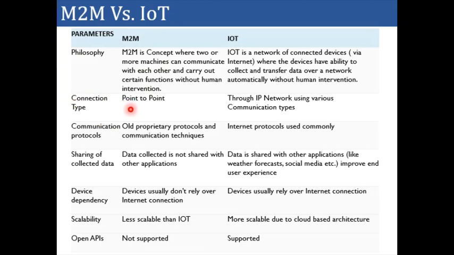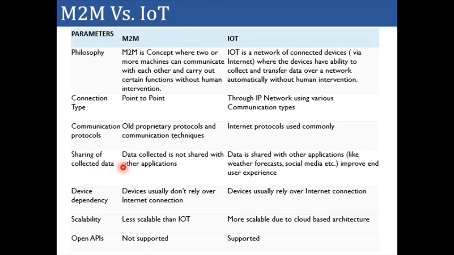So connection type here is point to point, while in case of IoT, it can be through network and it can be shared with a lot of devices at a time. The communication protocol, generally we use proprietary protocols for machine to machine communication. In case of IoT, we can use the standard internet protocol for data communication.